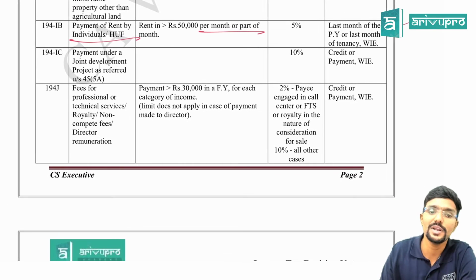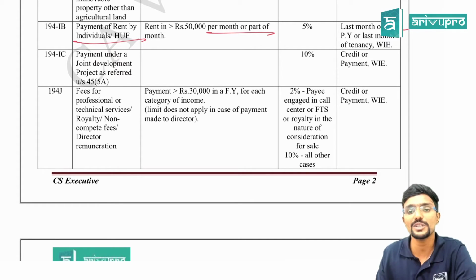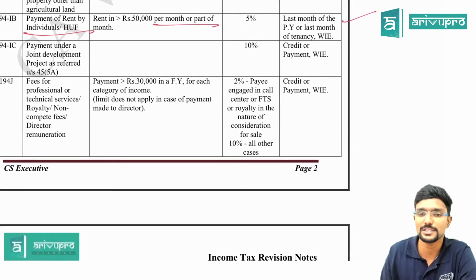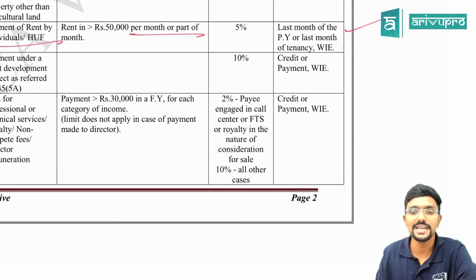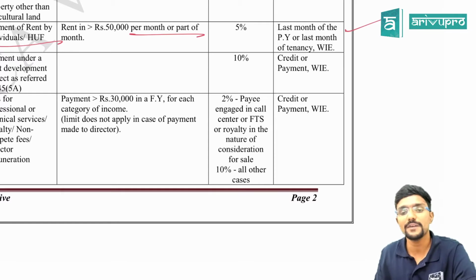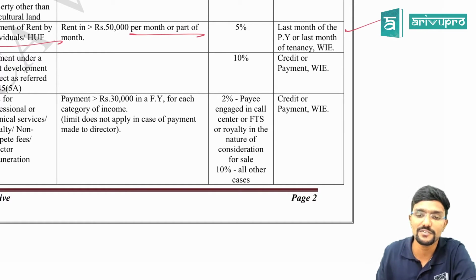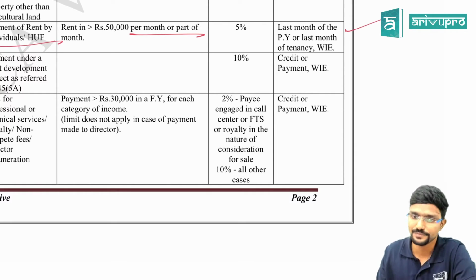Then 194J, fees for professional services, technical services, royalty, non-compete fee, director remuneration. If it is more than 30,000 in a year, then TDS has to be deducted. But payment to a director doesn't have any limit. Even if I am paying 10,000 to them, TDS has to be deducted. Sir, what is the rate of TDS? If the payee is engaged in the business of call center, or it is fees for technical services or royalty in the nature of consideration for sale, the TDS rate is 2%. In all other cases, it is 10%.